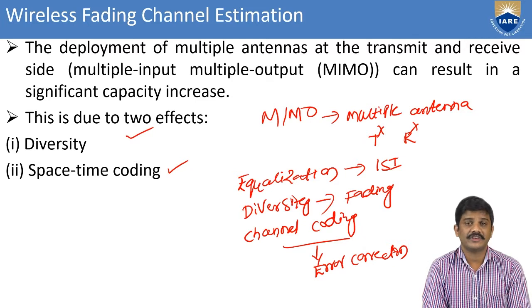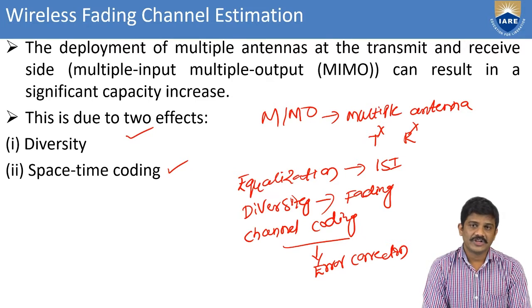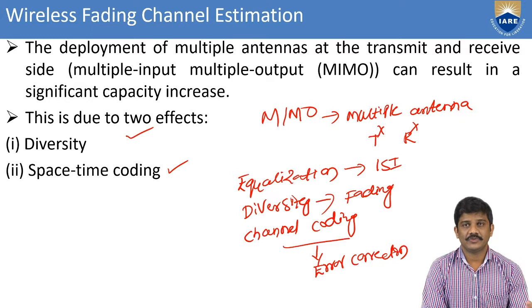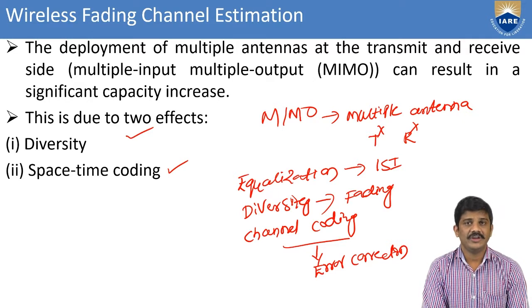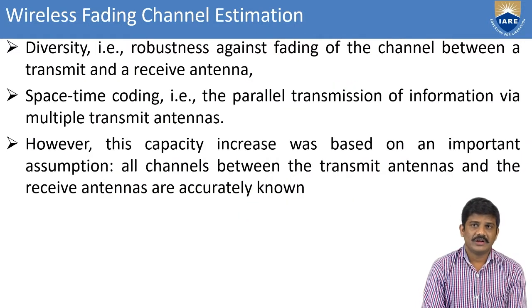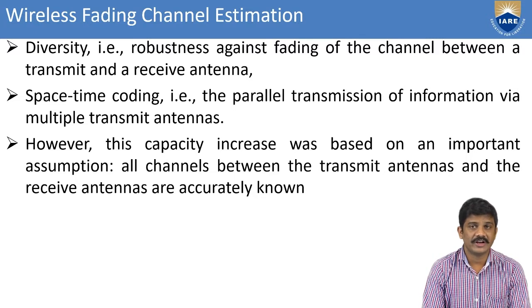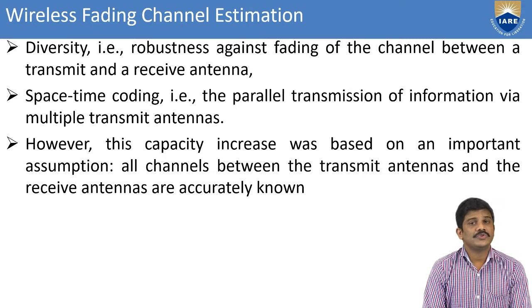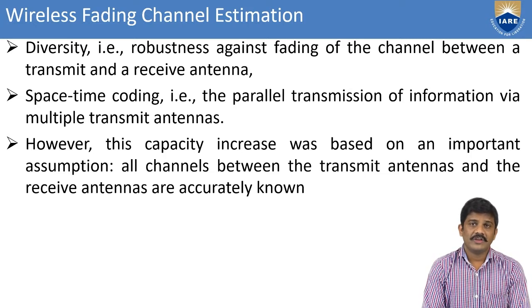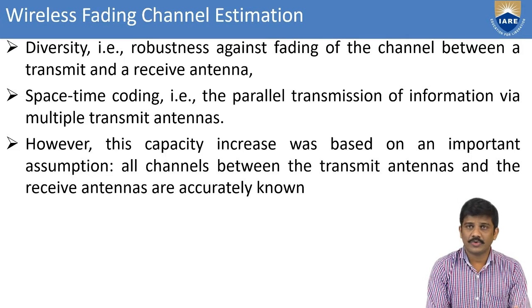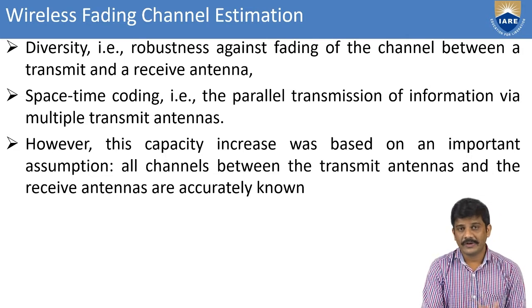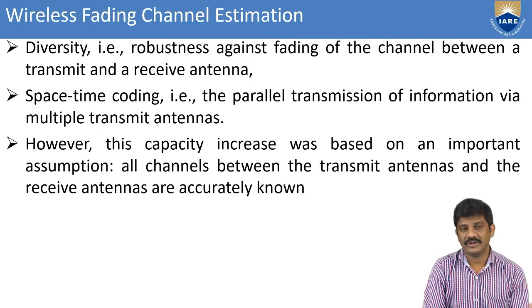In this one we mainly consider equalization, diversity and channel coding. For the wireless fading channel, we consider diversity and space-time coding. Diversity is a robustness technique against fading of the channel between the transmitter and receiver antenna. Diversity gives robustness against fading and gives accurate results. To overcome fading, there are also different types of fading.